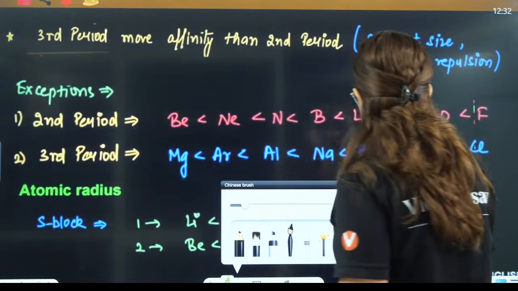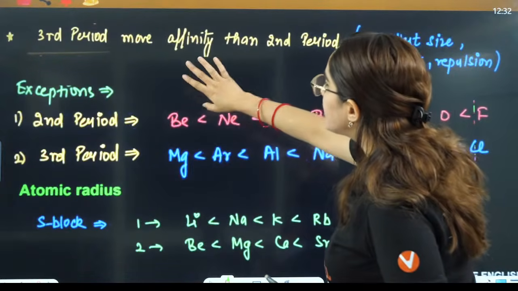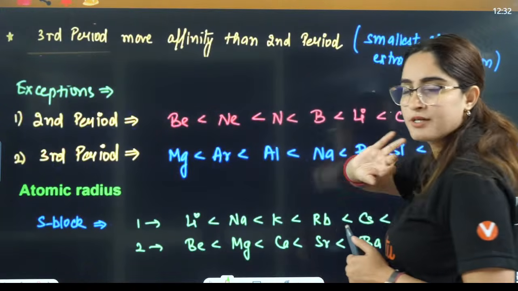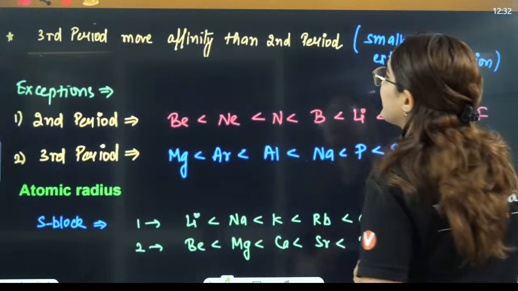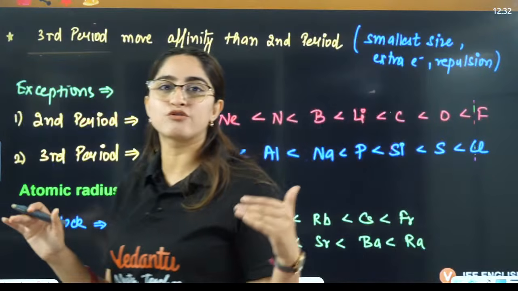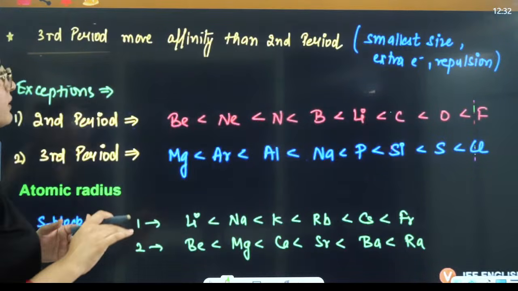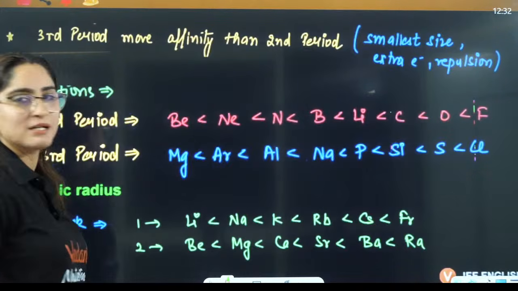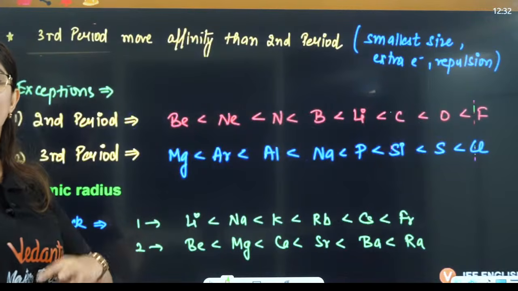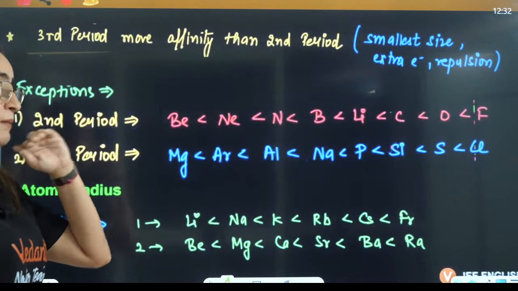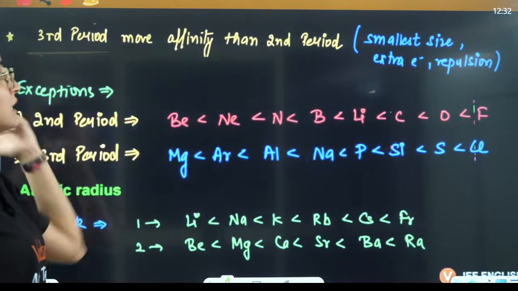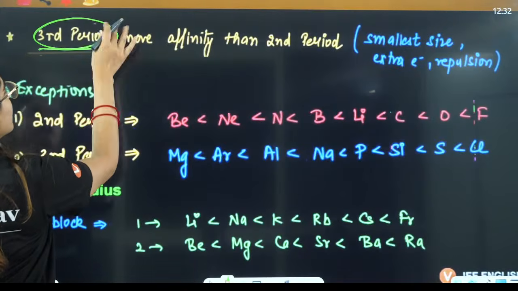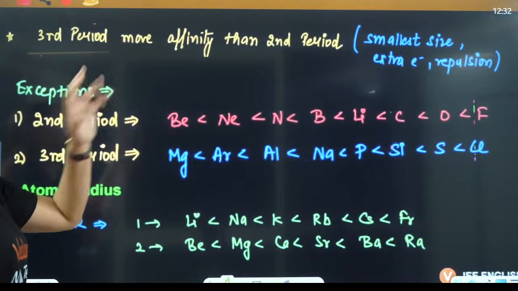Then if I talk about some important points here, the third period has more electron affinity than the second period. So we are saying that the third period will always have more electron affinity as compared to the second period, right? Why? Because of the smaller size, and extra electron repulsions here. Along the period the size is decreasing. That is why the third period will have more affinity as compared to the second period.